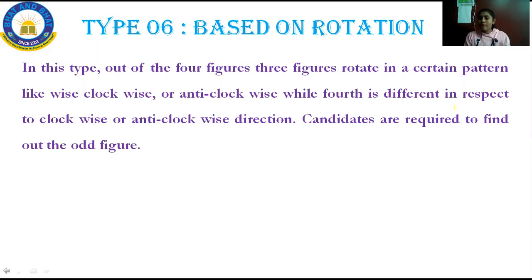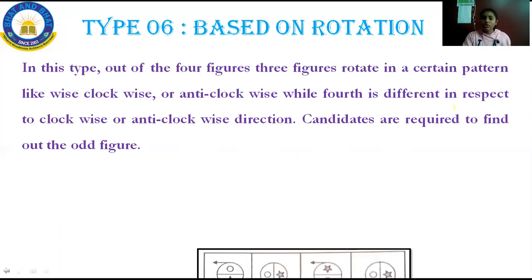See, what are the 2 types of rotation? The first one is clockwise rotation and the second one is anti-clockwise rotation. With respect to clockwise or anti-clockwise direction, candidates are required to find out the odd man out. As I said, here also they will give the 4 figures, and the figures will be based on rotation. In rotation, there are 2 types, that is clockwise and anti-clockwise. Here 3 will be having the same manner, whether they rotate clockwise or anti-clockwise. What you have to do is take out which does not belong to the group.